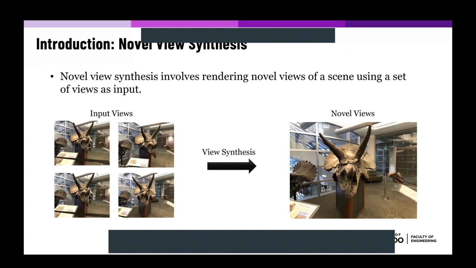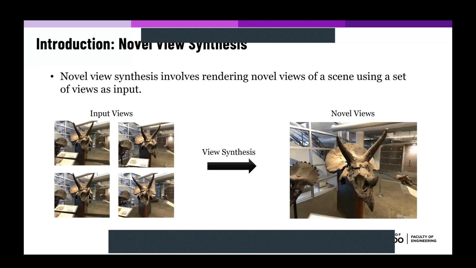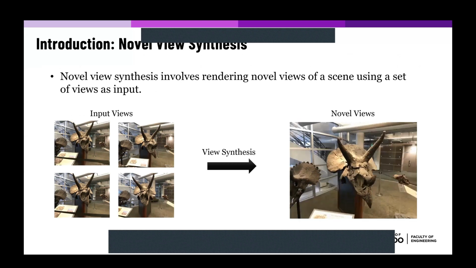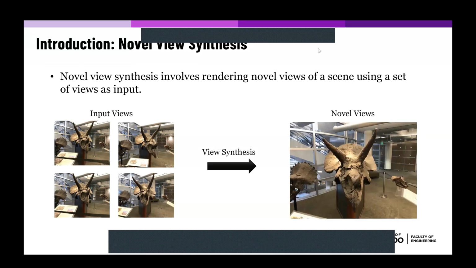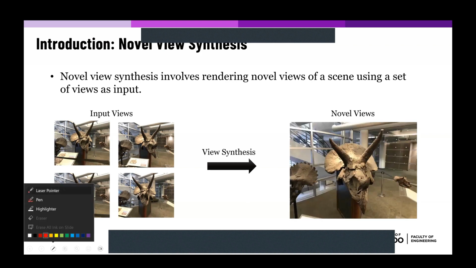Let's start by a quick introduction of what novel view synthesis is. Novel view synthesis is a computer vision problem that involves rendering completely novel views of a scene using a discrete set of input views given to the algorithm.